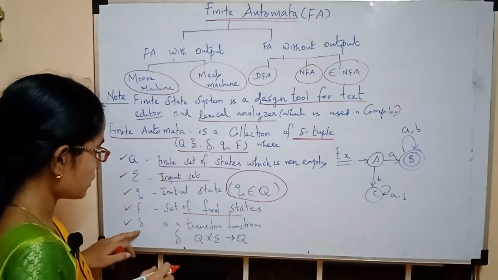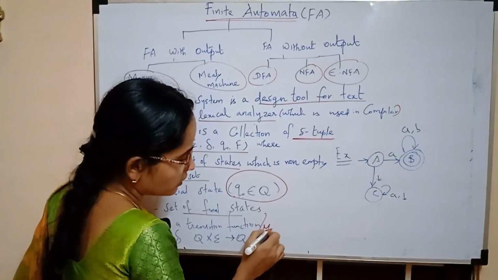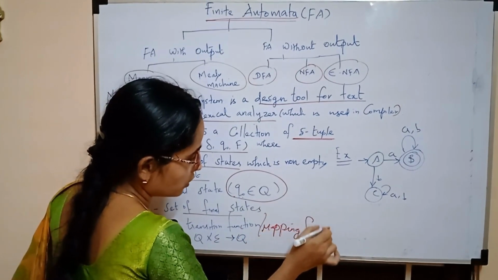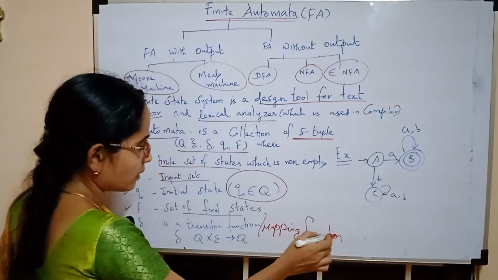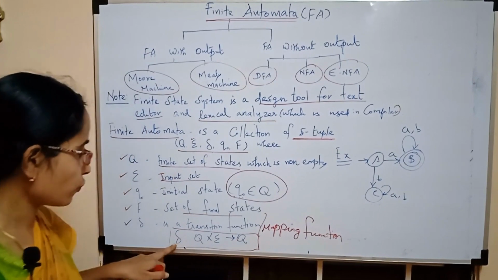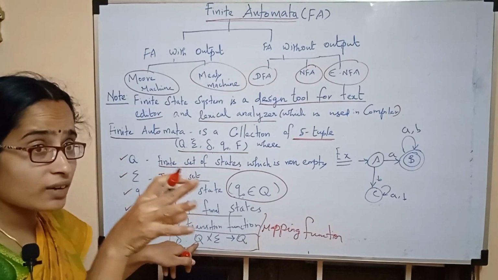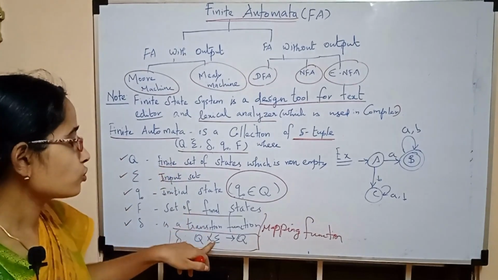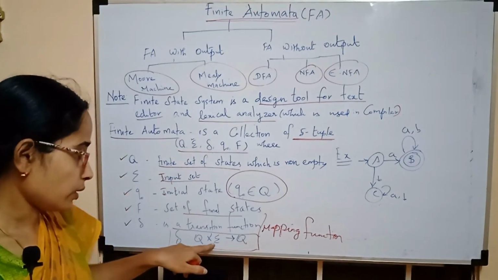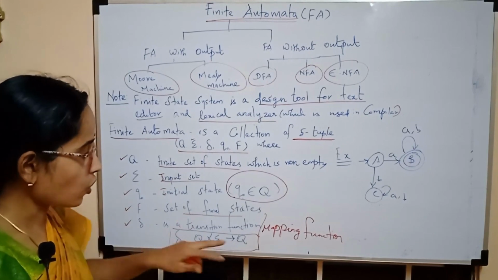The last notation is delta. Delta is the transition function, or otherwise you can say this is a mapping function. So just to note down what a mapping function is: the mathematical notation is that for the transition function, you take some state from the set capital Q, and then you take some element from the input set sigma. When you take these two things, it gives the output as capital Q.